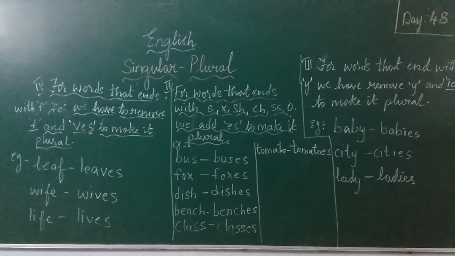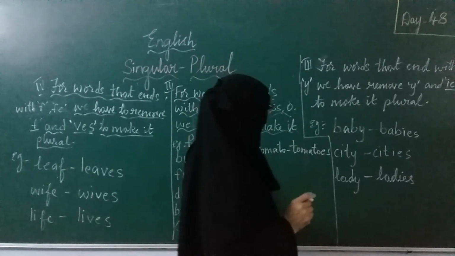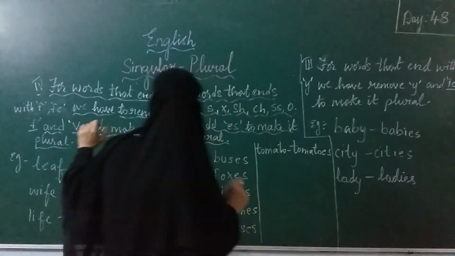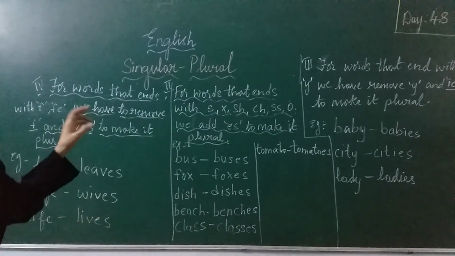So is it clear, children? These are some of the words which we have to remember. It is better if you note this down in your book. Is it clear? So words ending with simple S, words ending with ES plural, words ending with IES, and the words ending with VES. Hope you all have understood, children.